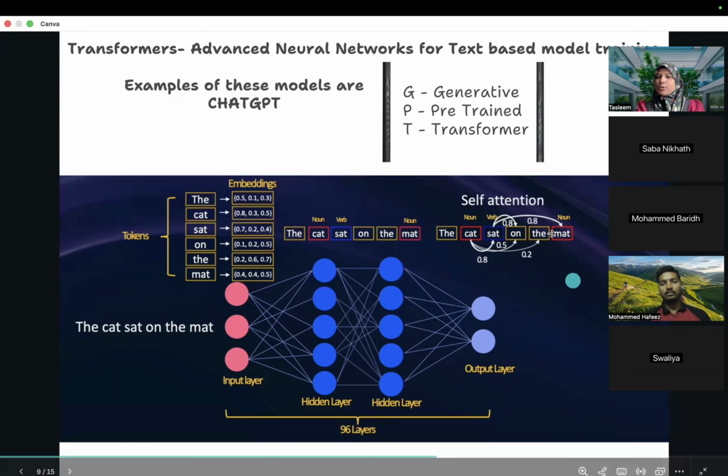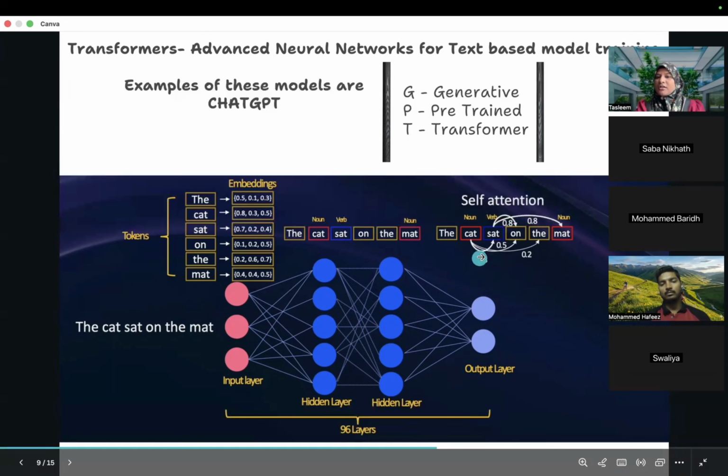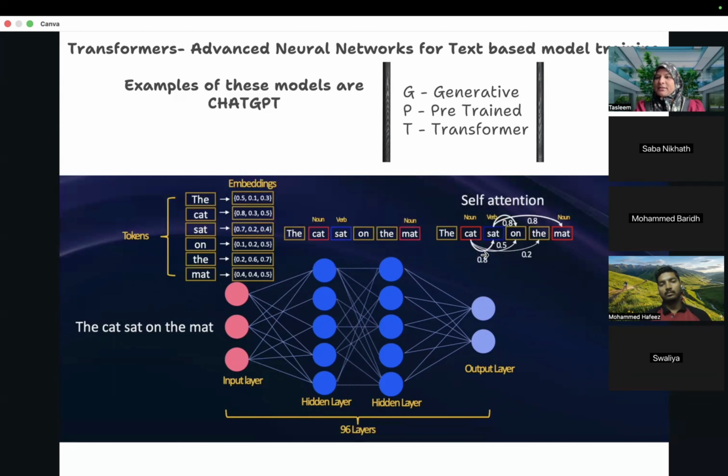Likewise, it will go on through subsequent hidden layers to derive the meaning, and come to the output layer: okay, it talks about a cat sitting on the mat. Based on that learned statement, it will try to generate other text in line with it. That's how it learns the textual data.